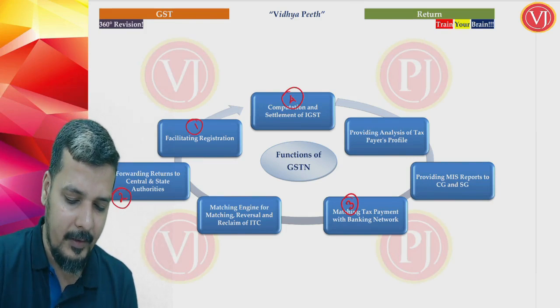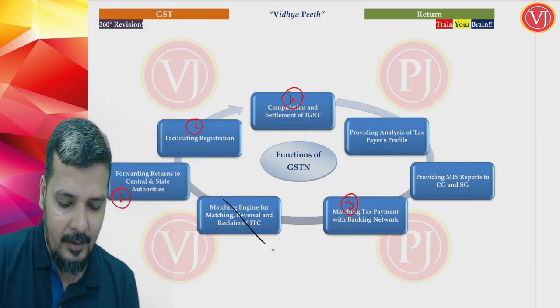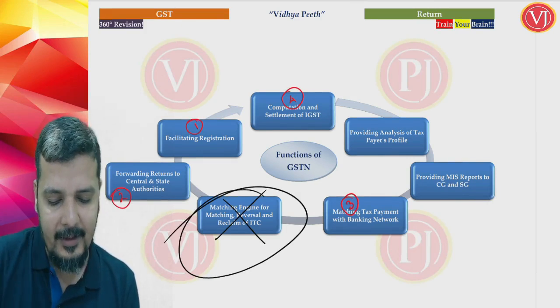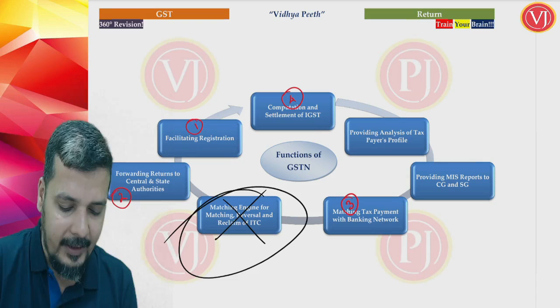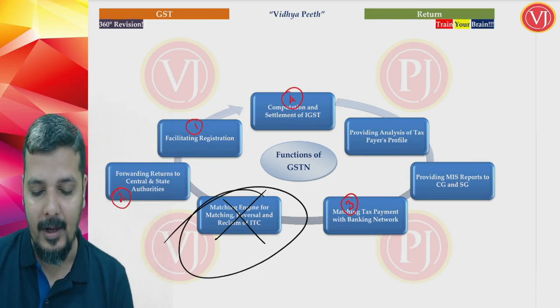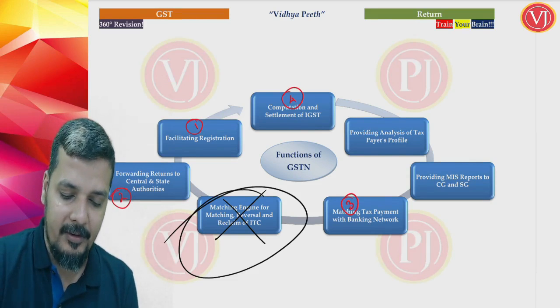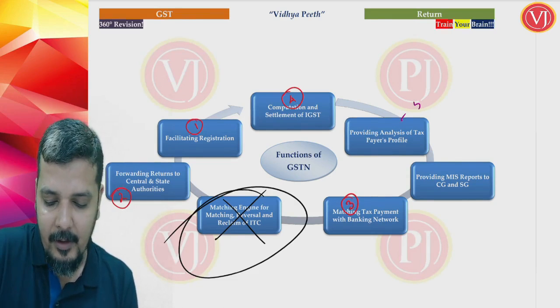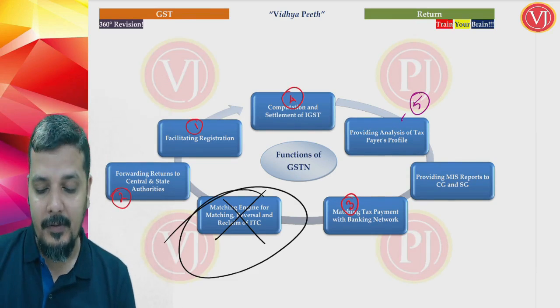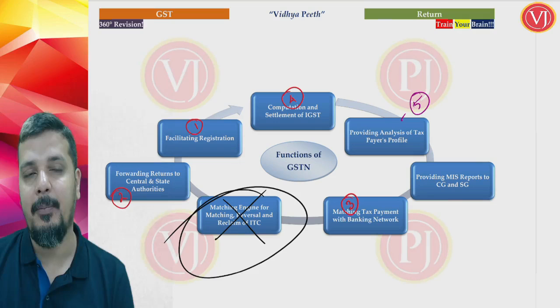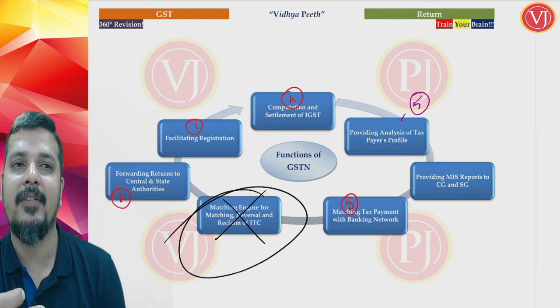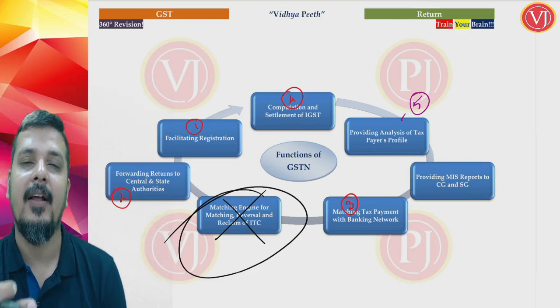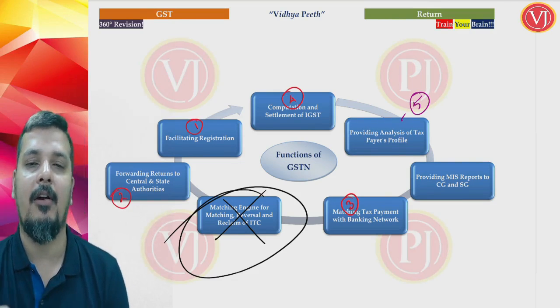Now what is new given here? Matching and reclaim of ITC. This entire concept is no more there. You don't have the concept of matching, so this entire point is of no sense as of now. And certain special points given here: the officer will use it for analyzing the taxpayer's profile, whether he's registered, for how long he's registered, is he a big taxpayer or small taxpayer, is he a compliant taxpayer or non-compliant taxpayer.